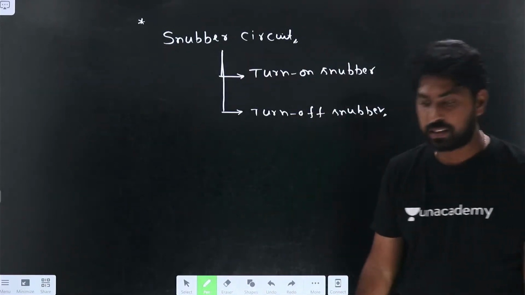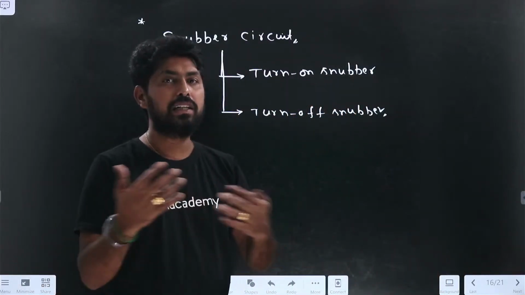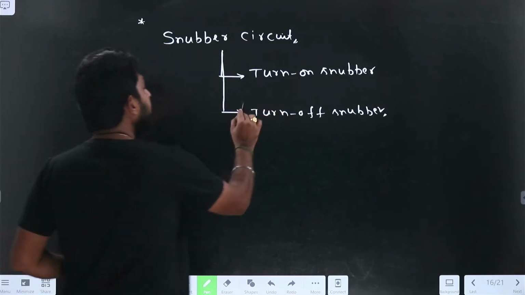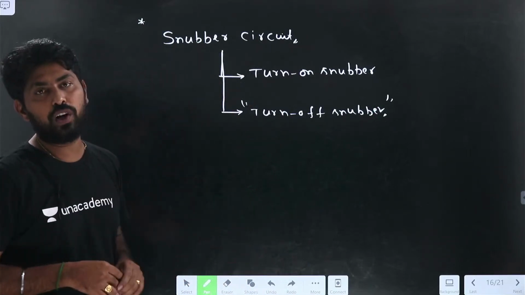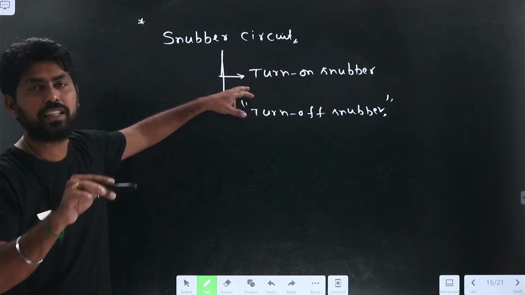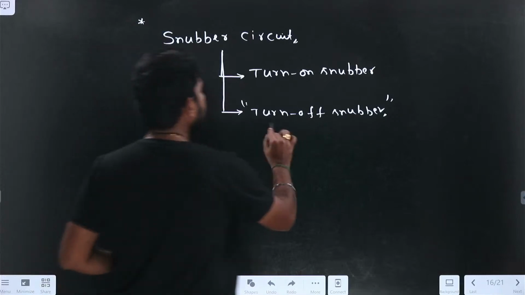What is the function? To improve the performance parameters, that is T on, losses, and all energy losses. If you use that circuit during the turn off process, during the off transition, it is called a turn off snubber. If I use it during the turn on condition, it will be the turn on snubber.